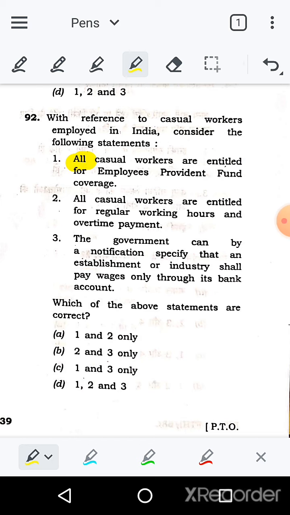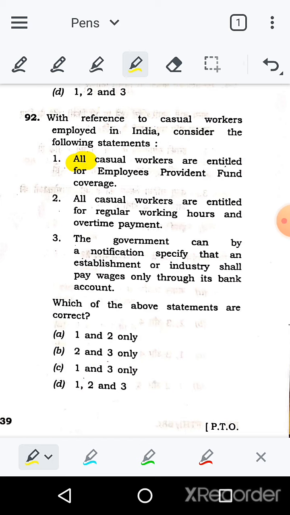Only those casual workers get EPF who are working in a company where the number of workers is more than, I think, 20. They have to open their EPF account, whereas anyone casual who has one or two persons, like in shops and all that, they don't open any kind of EPF account. So statement 1 is not correct here.